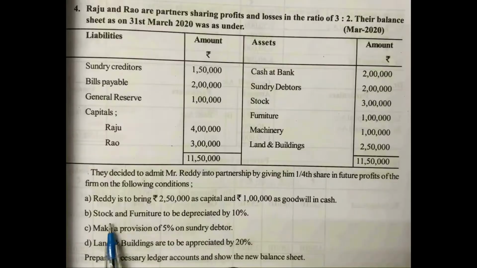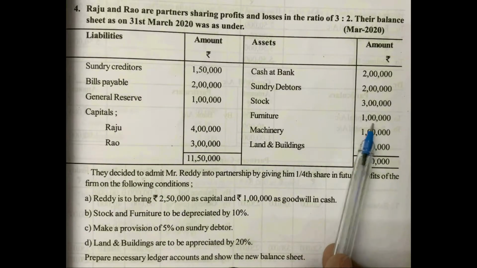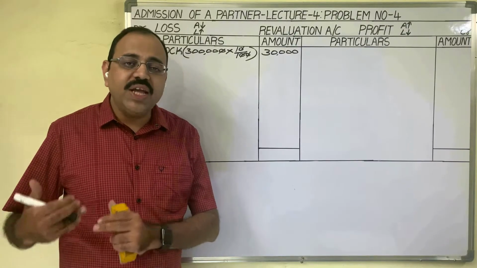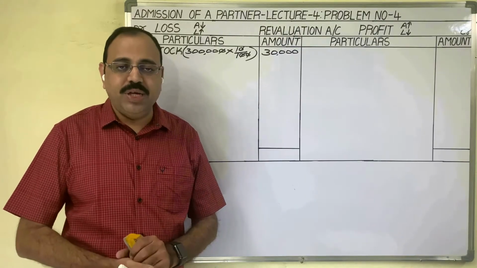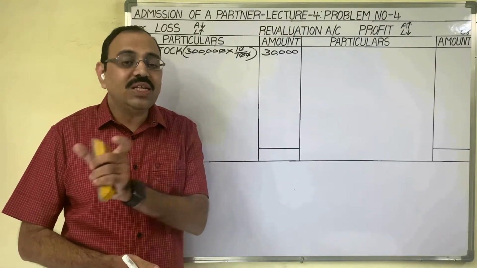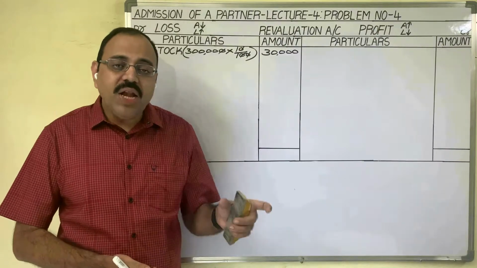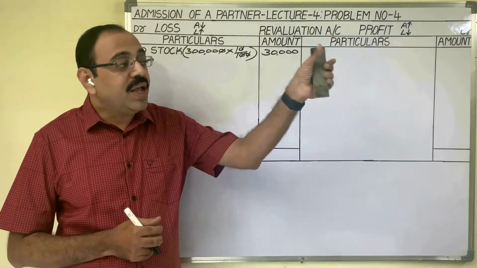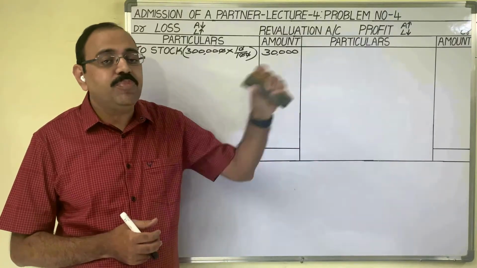30,000 rupees. Next come to furniture. Furniture value is given as 1 lakh rupees in the old balance sheet, and the adjustment says 10% depreciation we have to provide on furniture. The book value of furniture is 1 lakh. In revaluation of furniture, the old partners came to know that the market value is less by 10%.